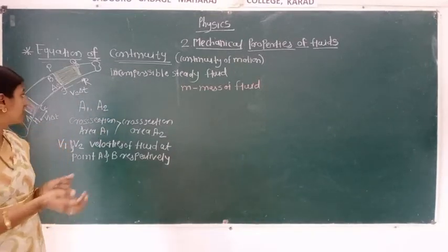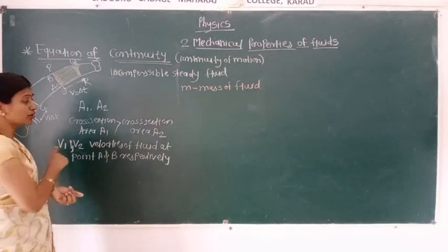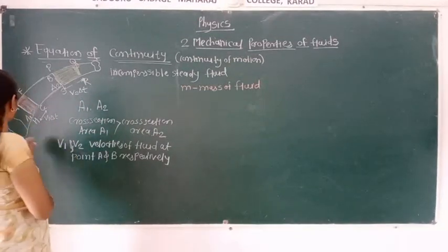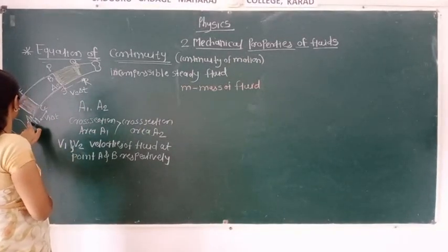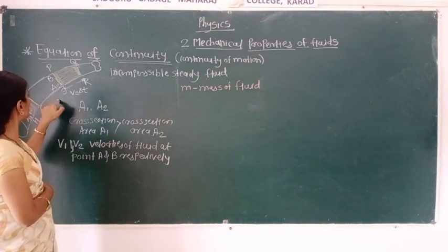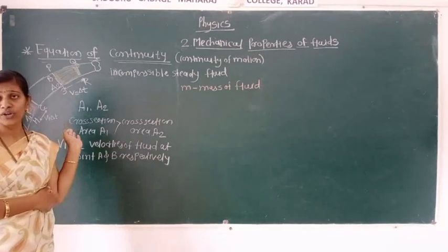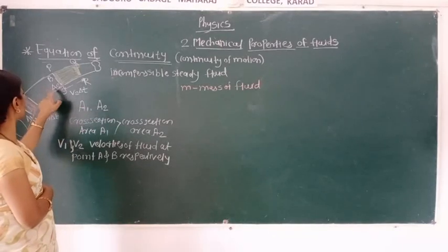That means here also we can say the mass of a fluid entering the cross section area A1 is equal to the mass of a fluid which enters through the cross section area A2.